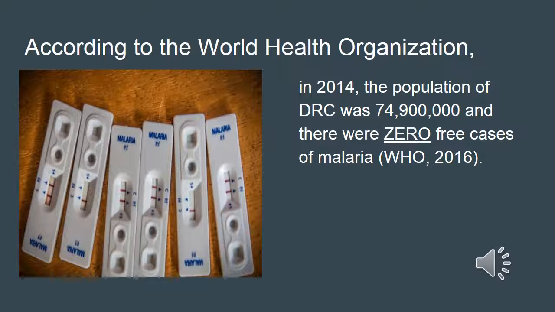According to the World Health Organization, in 2014, the population of DRC was 74,900,000 people, and there were 0 free cases of malaria. That means nobody was free. Everybody was positive.